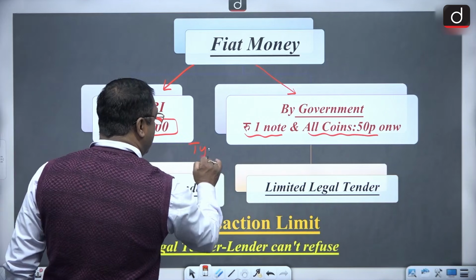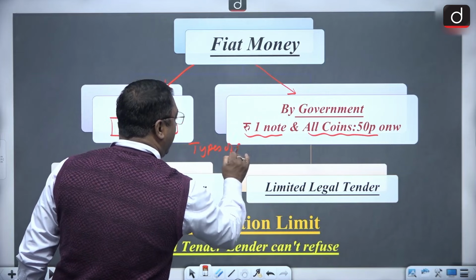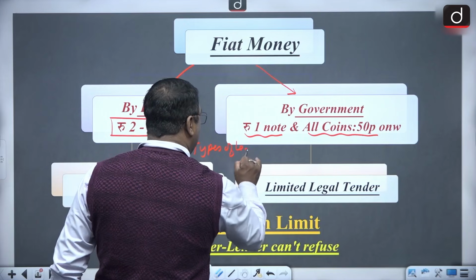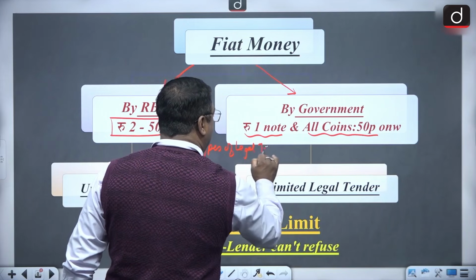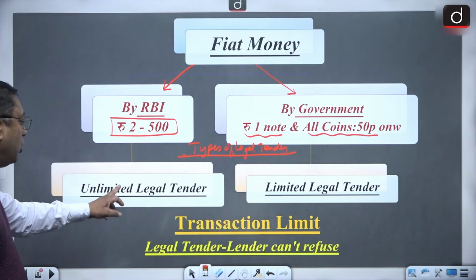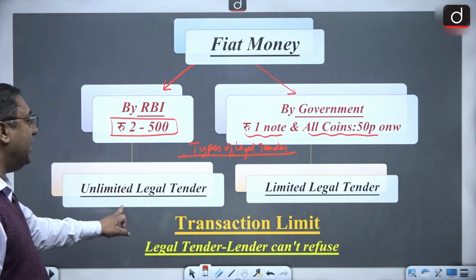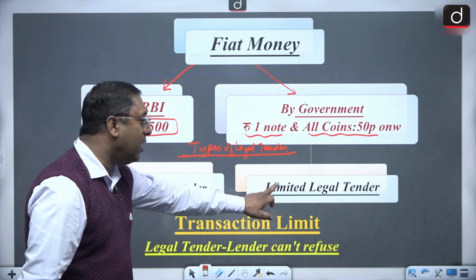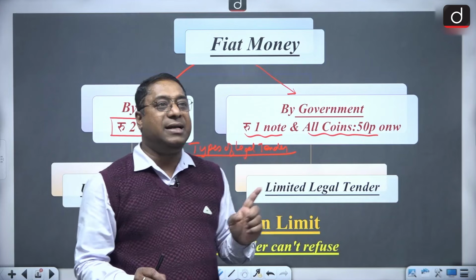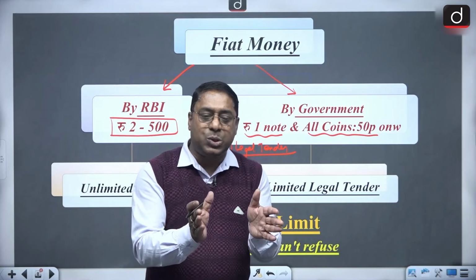The types of legal tender are what? Two types. Unlimited legal tender, and there is what? A limited legal tender. So when I say legal tender, then legal tender is what?